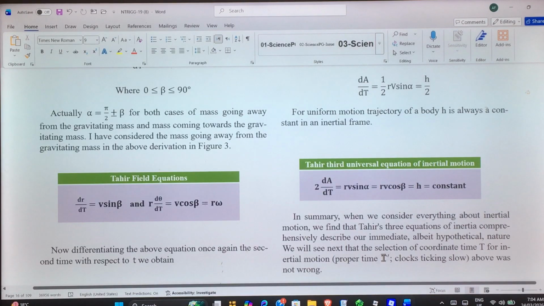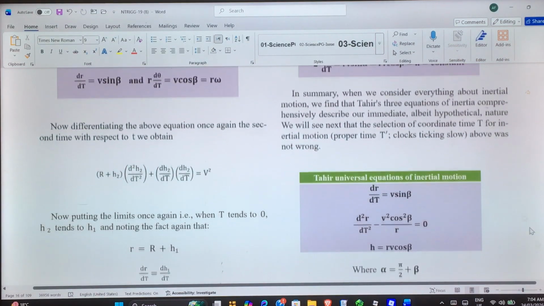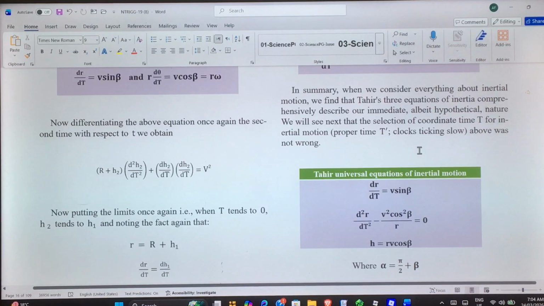We will see next that the selection of coordinate time t for inertial motion, where proper time t prime is the clock's time of the clock ticking slow above, was not wrong. I'll make you understand when I upload videos on relativity.